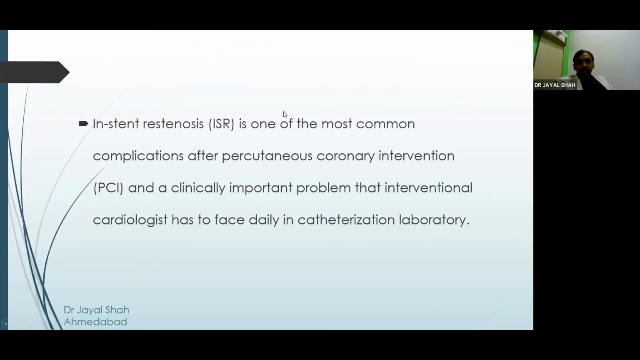We will have a glimpse regarding recurrent in-stent stenosis today. I guess this is the most common problem you might have experienced during your cardiology career, and recurrent ISR is also the most intriguing and puzzling situation.